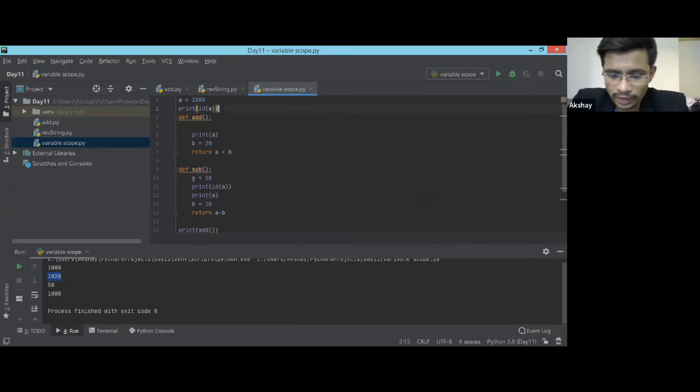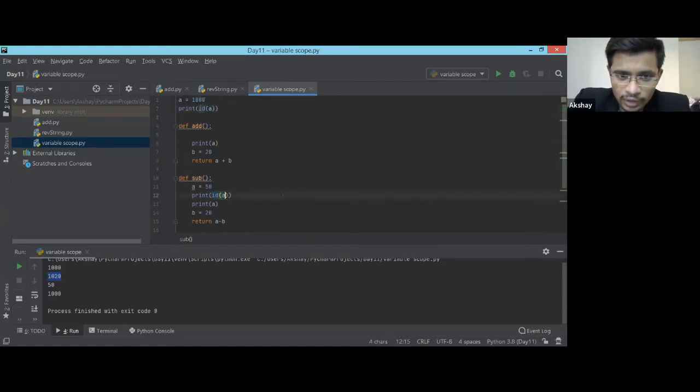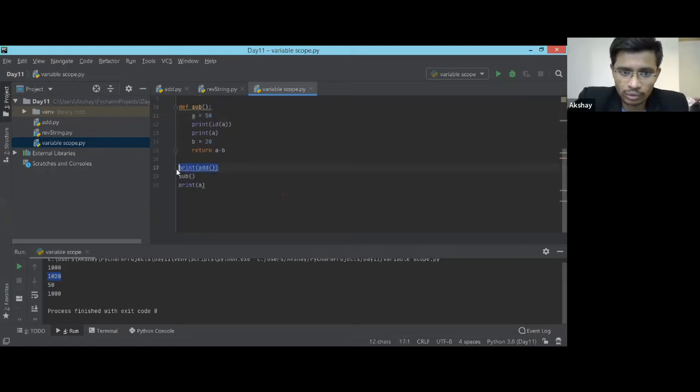So A over here, see what I'm doing? I'm doing the same thing, ID of A, right? This A will take the ID of this particular A. This print statement will print the ID of this A, and here you will find that. Let me remove the rest of the print statements, I don't want to print them. I need to print this one, or I need to at least call it, because it will not get called.